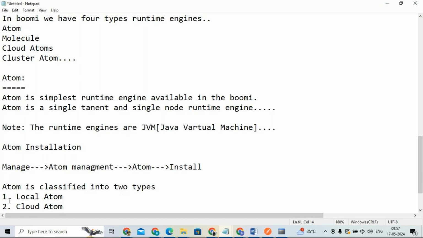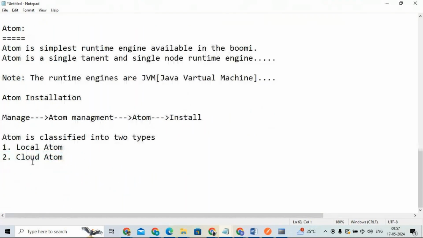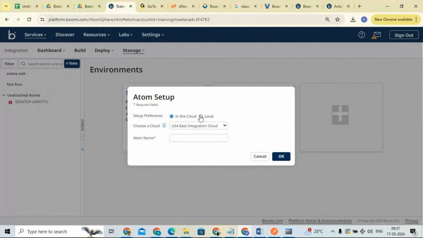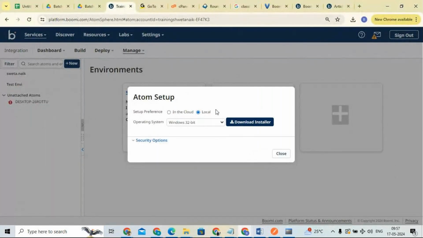Local means we are going to install this on your local machine, so we call it a local atom. Cloud means it is going to be on the cloud. For cloud we are not going to install anything, we are going to configure it. So now we will focus on the local atom. I'm going with local.